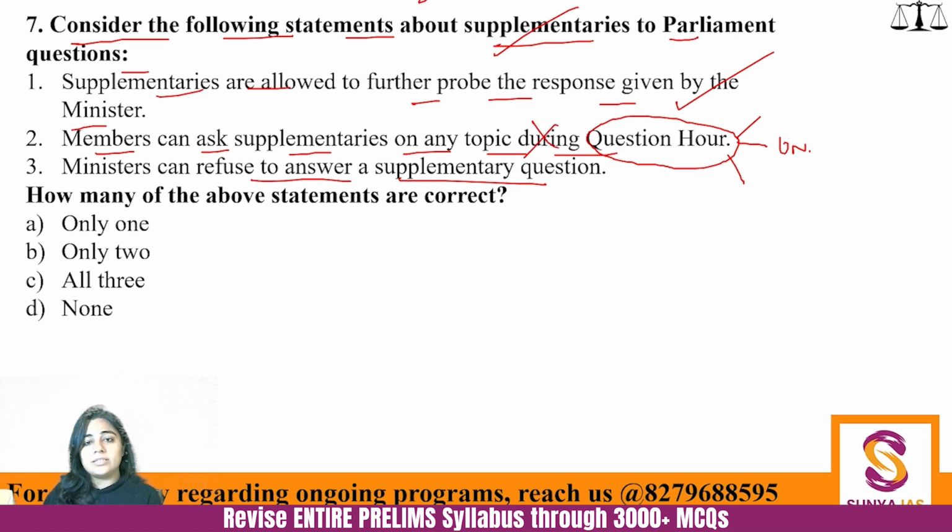And the third one is actually correct, that if there is a supplementary question, a minister can rightfully so disagree or refuse to answer that particular question. So here, how many of it is correct? Only 2 are correct. Okay, please write this down, that a member can refuse to answer the question as well.